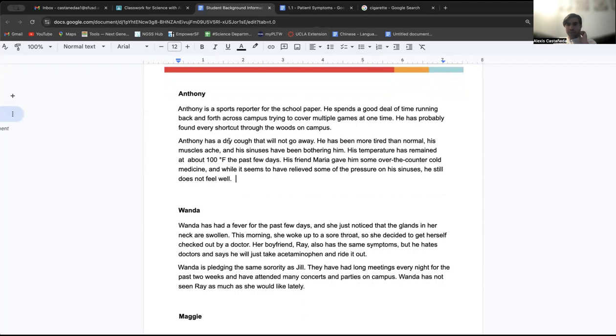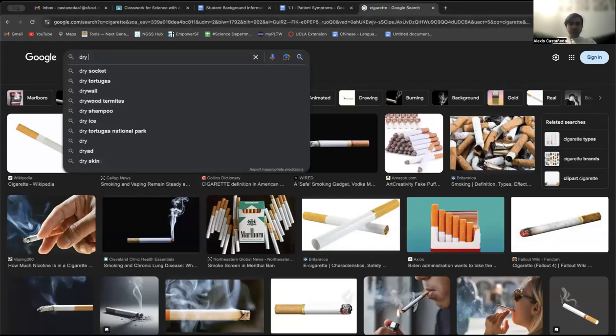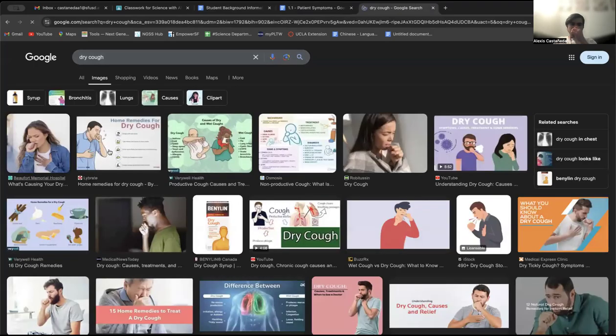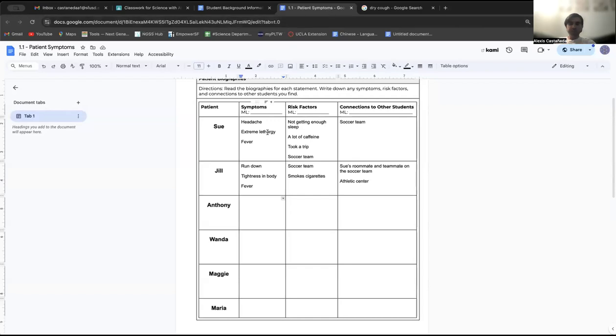What is he feeling? Well, we know that he has a dry cough. And again, if you want to look at some images of what that is to help you, you're always welcome to put a translation. So a dry cough is really just when you have a cough and it hurts your lung, like it hurts because your mouth feels really dry and your throat feels really dry. So a dry cough. What else do we know?